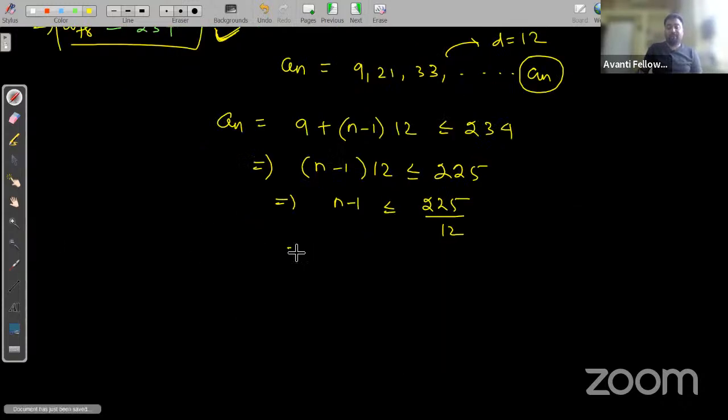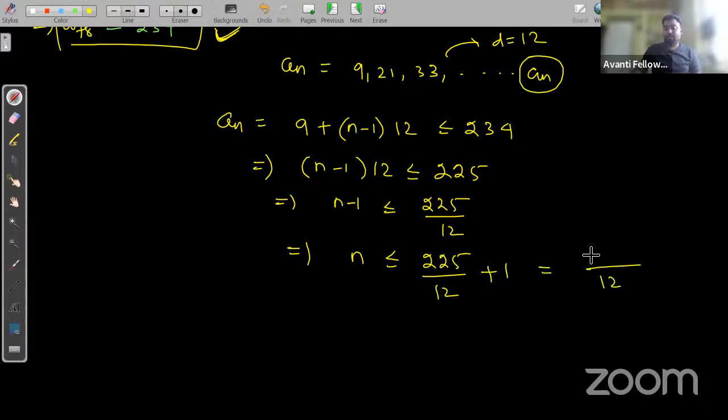Now if you add 1 on both sides, n is less than or equal to 225 upon 12 plus 1, which is (225 plus 12) upon 12, that is 237 by 12.